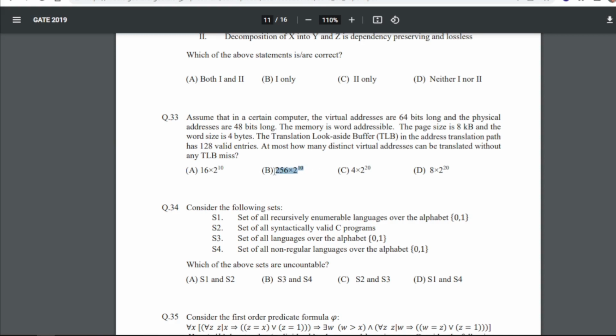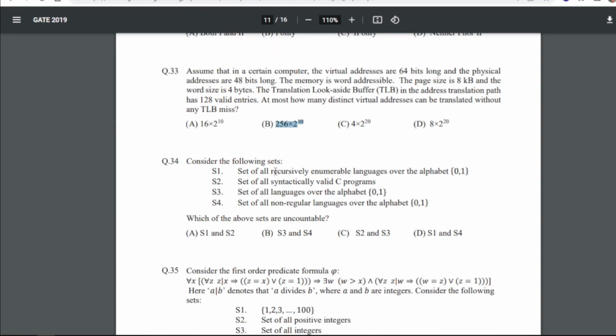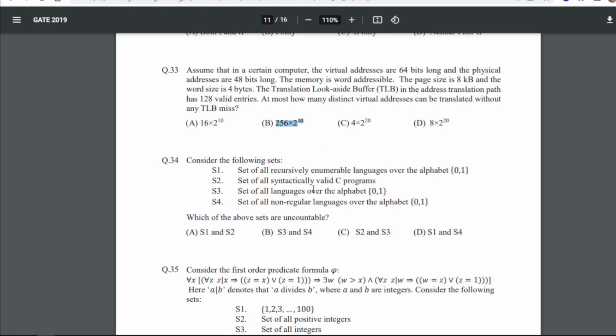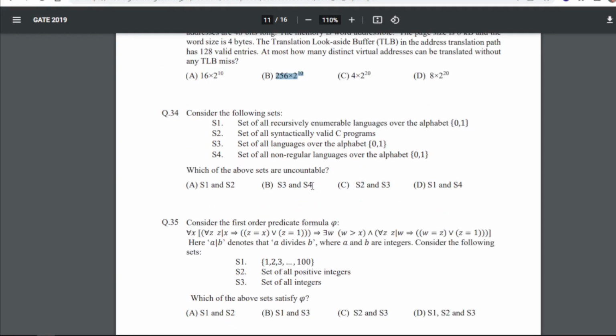I hope if you have already solved this, you get that formula, how you put that in the process and get this answer. Now 34, consider the following sets. These are the sets and which of the above sets are uncountable. So for 34 our answer is again B, that is S3 and S4.